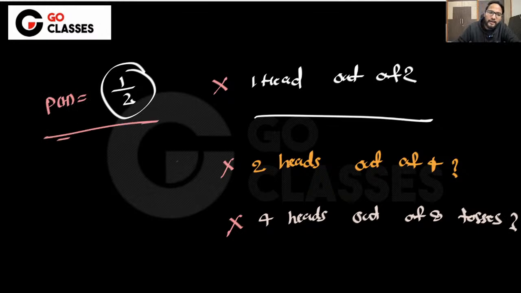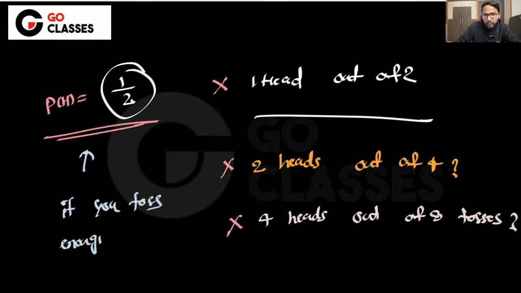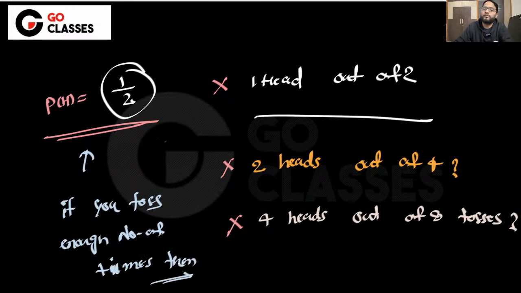It means that if you toss enough number of times, then half of the time you will be getting head, half of the time you will be getting tail.